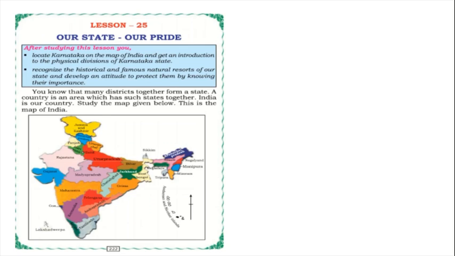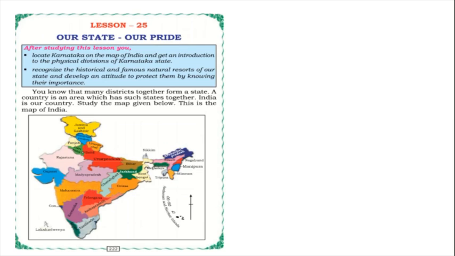After studying this lesson, you will be able to locate Karnataka on the map of India and get an introduction to the physical divisions of Karnataka state. And you will be able to recognize the historical and famous natural resorts of our state. And you can develop an attitude to protect them by knowing their importance.